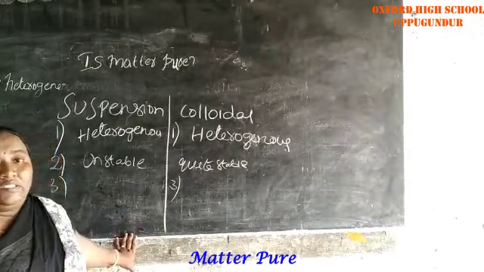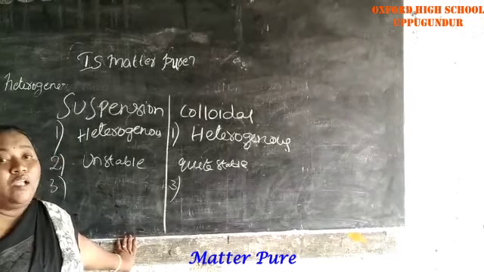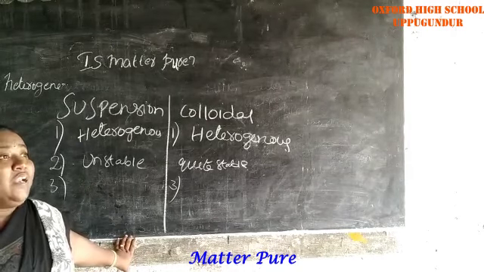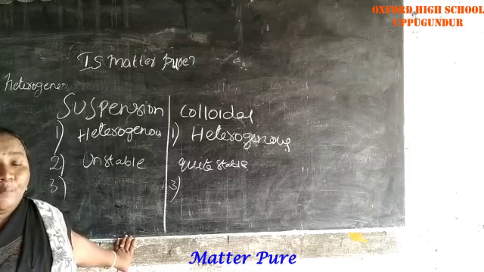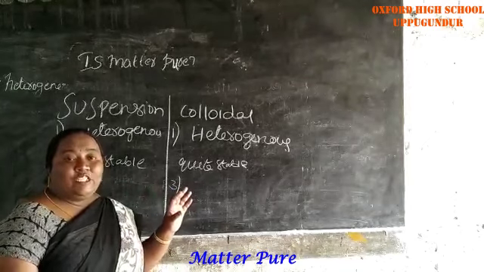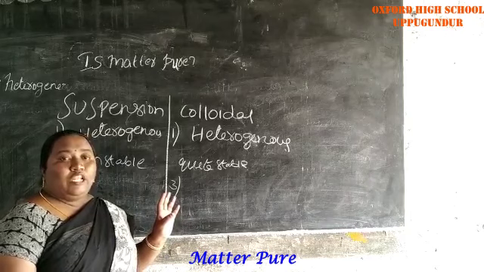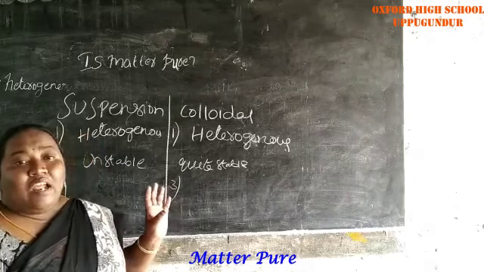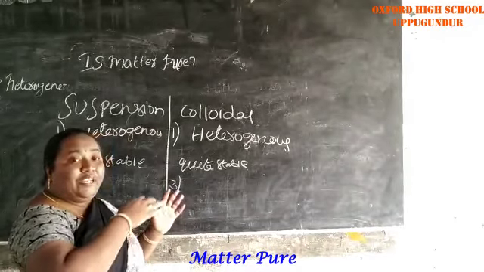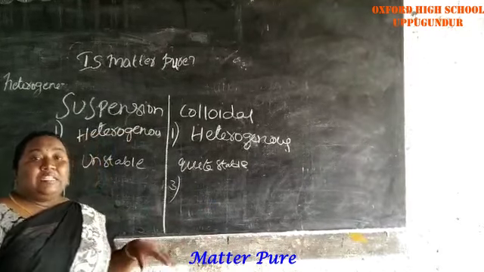Next, the beam of light. When we pass a beam of light, see, I can explain. In suspension, the particles will settle down when undisturbed. When undisturbed means if you do not disturb and keep the suspension aside, the particles will settle.